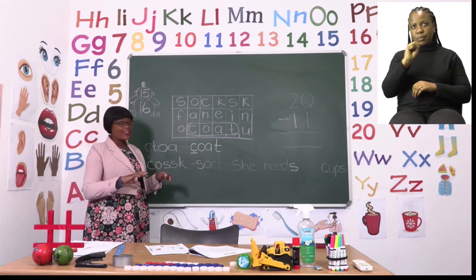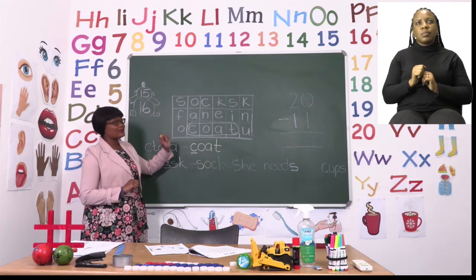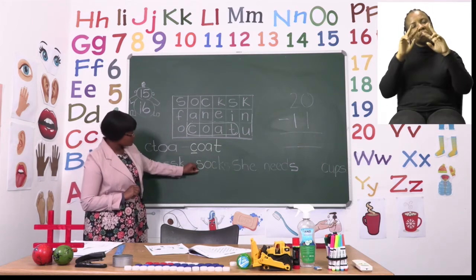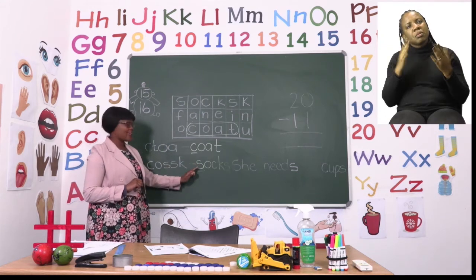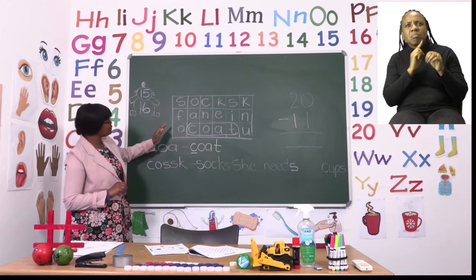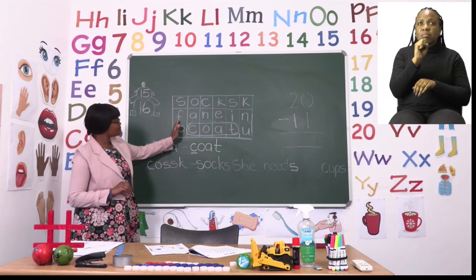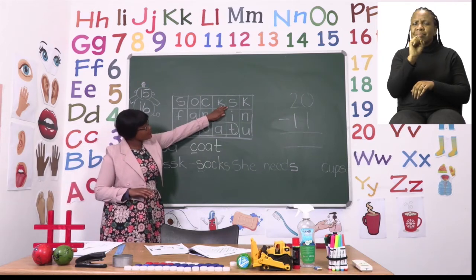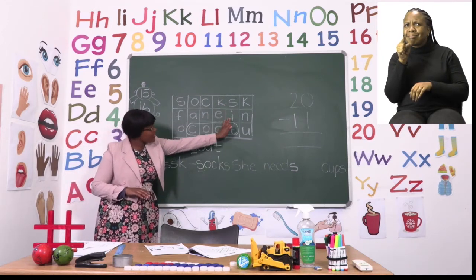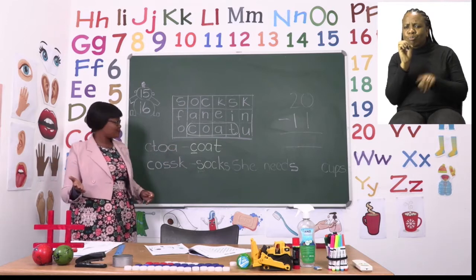Now that we have unscrambled the word, it's time to look for it in the word search. We start by focusing on the S, and then we look for the other letters. I've found an S here, but there's no O near it, so that is not correct.